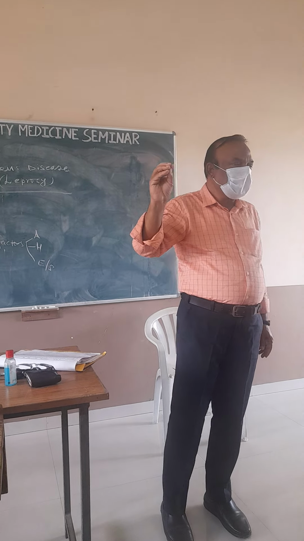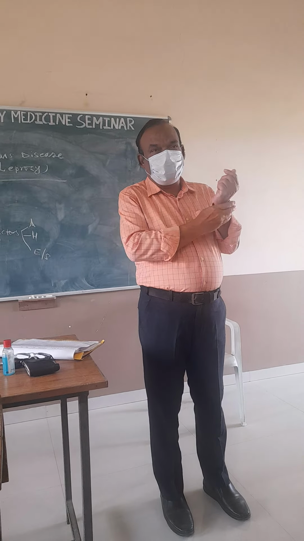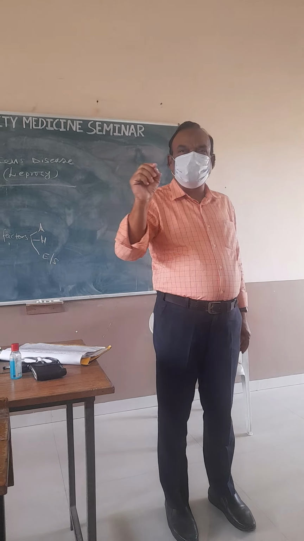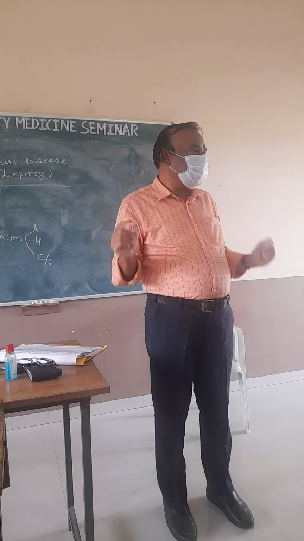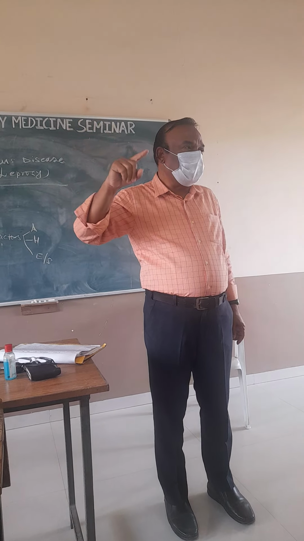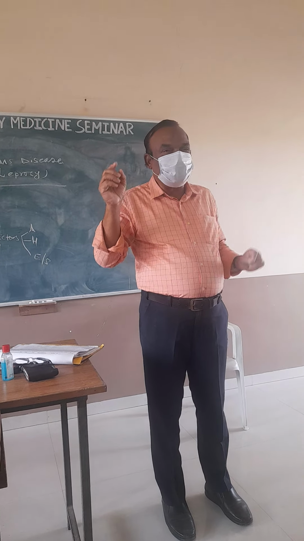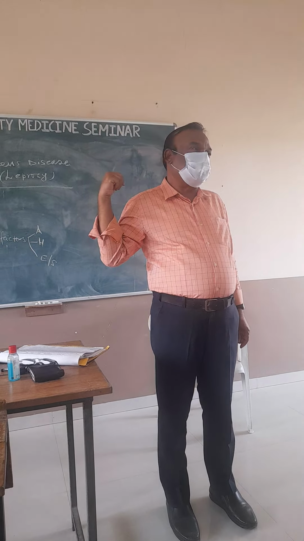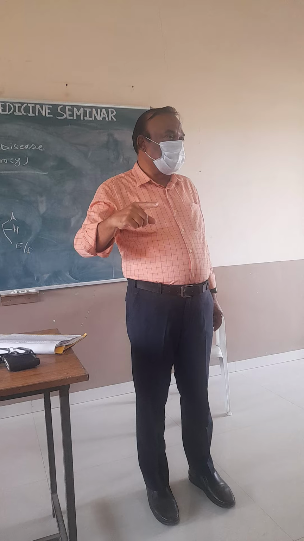Why is it named Hansen? The name of the scientist was Hansen. He discovered this disease in 1873. That's why leprosy is called Hansen's disease. The first time, Mr. Hansen discovered the Mycobacterium leprae bacilli, before the Mycobacterium tuberculosis bacilli. Mycobacterium tuberculosis bacilli was discovered by Robert Koch in 1884, while this was discovered by Hansen in 1873, 10 years before that.